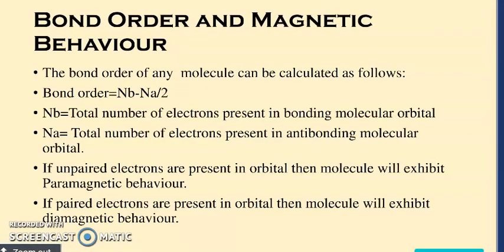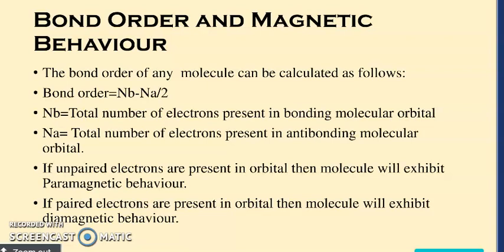Now, when we are going to draw the molecular orbital diagram, we should know some information. We have to furnish information such as the bond order, the magnetic behavior, as well as the stability of the molecule. How can we calculate the bond order? In the formula, Nb represents the total number of electrons present in bonding molecular orbitals, and Na represents the total number of electrons present in anti-bonding molecular orbitals.